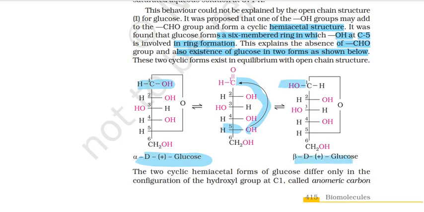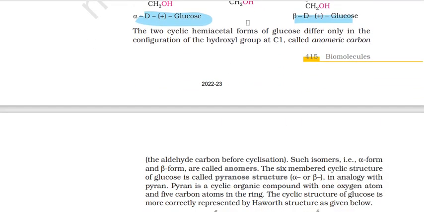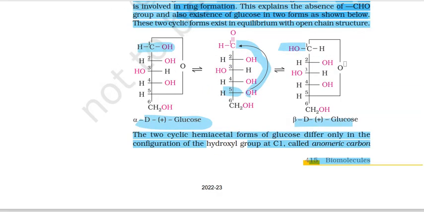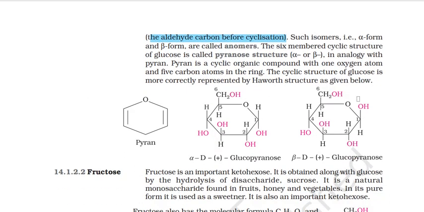The two cyclic hemiacetal forms of glucose differ only in the configuration of the hydroxyl group at carbon 1, called the anomeric carbon, the aldehyde carbon before cyclization. The carbon that was the CHO carbon before cyclization is called the anomeric carbon. The configuration of the hydroxyl group on that carbon decides it: if it is on the left side, it is beta glucose, and if it is on the right side, it is alpha glucose. Such isomers, the alpha form and beta form, are called anomers. They differed in the anomeric carbon.